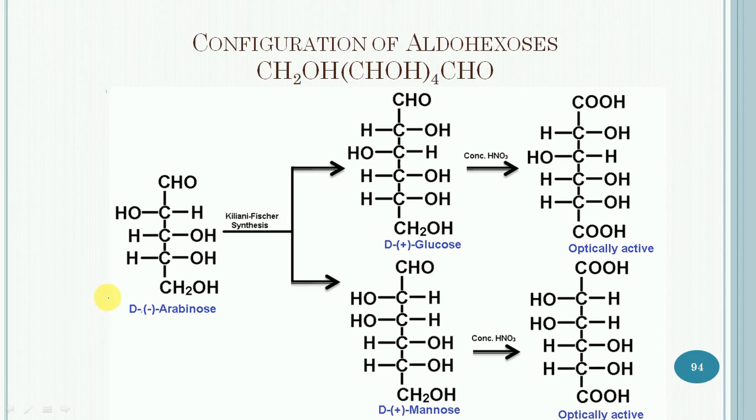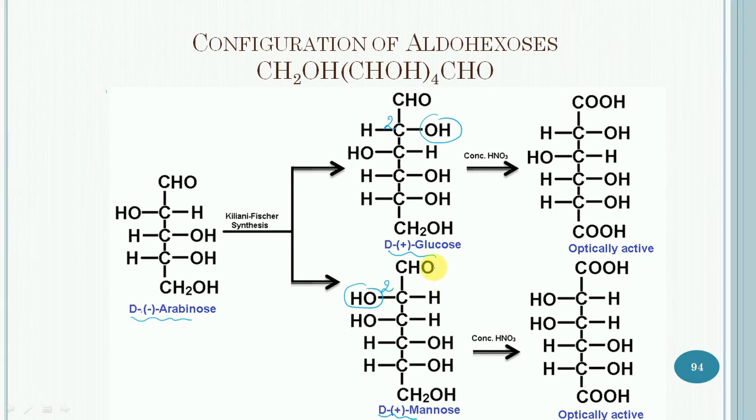In this case, D-arabinose is subjected to Kiliani-Fisher synthesis, and it will give a mixture of two aldohexoses, one of which is D-glucose and another is D-mannose. These two aldohexoses have different configuration at carbon number 2. In case of D-glucose, the hydroxy group is on the right hand side, and in case of D-mannose, it is on the left hand side, and the rest of the configuration is similar.